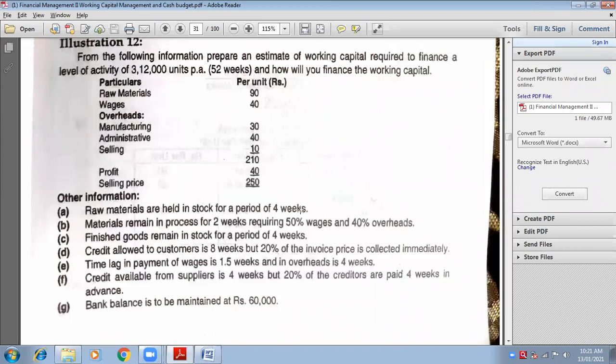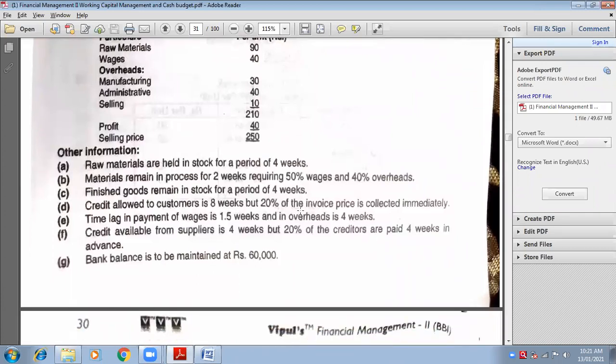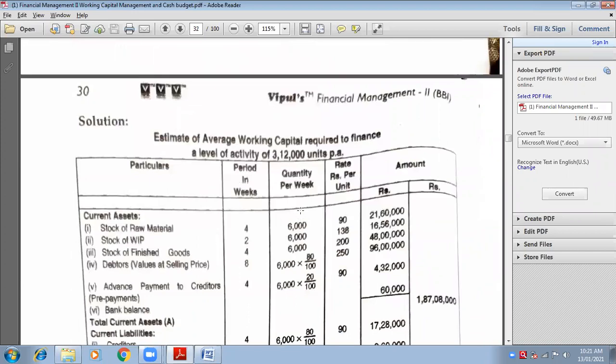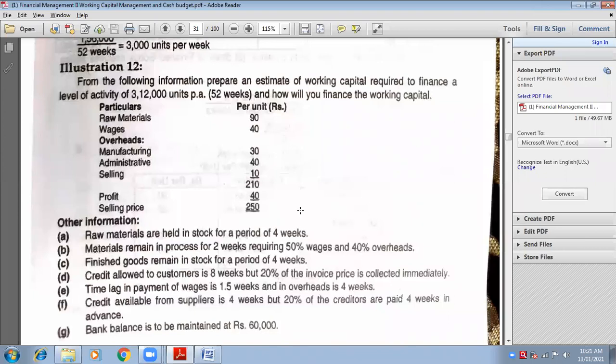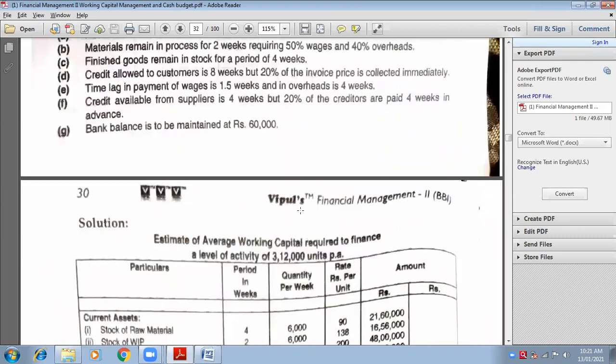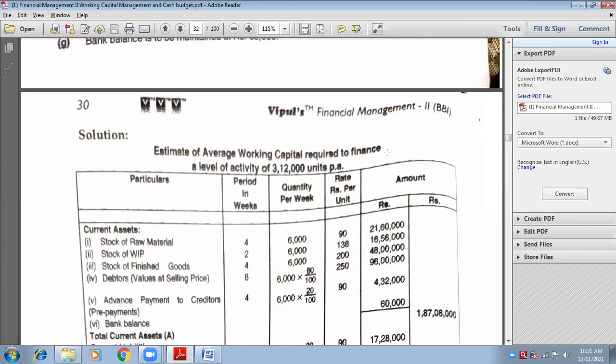What is the period for raw material held in stock? 4 weeks. So multiply by 4. And what is the rate for raw material? 90. So it would be 6,000 into 4 into 90, and your answer will be 21 lakh 60,000. You can verify it, 21 lakh 60,000 is correct.